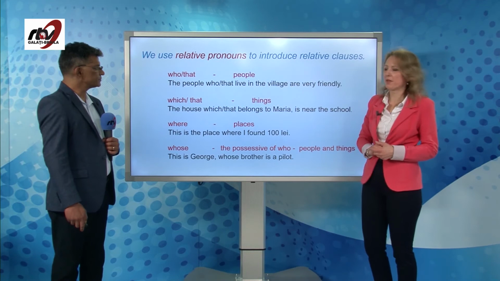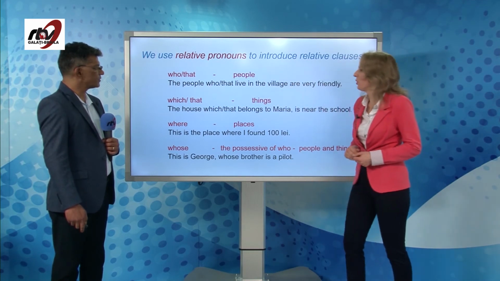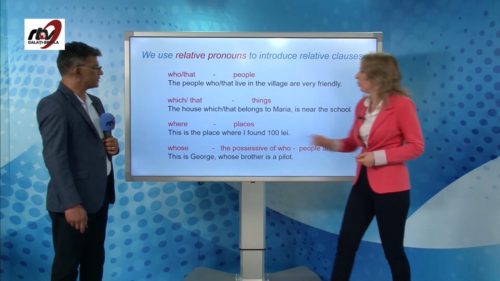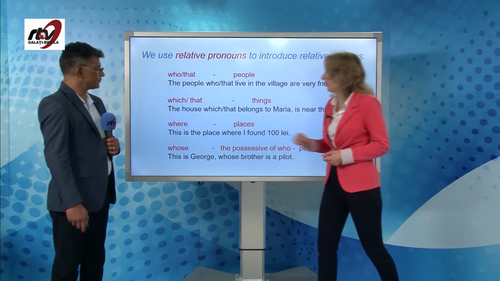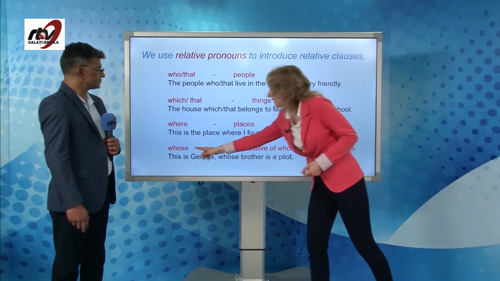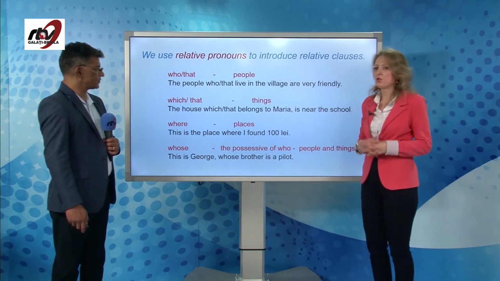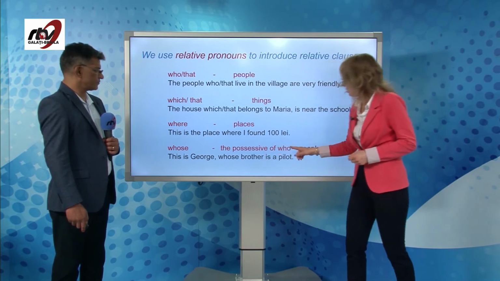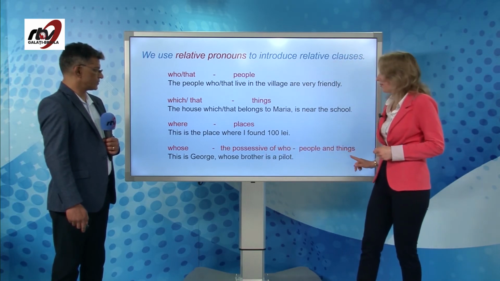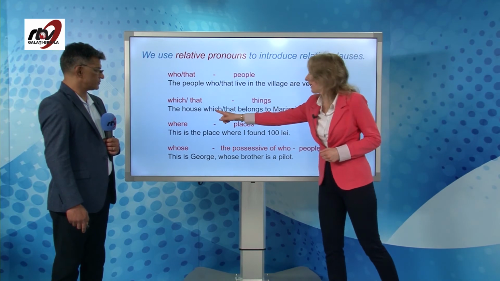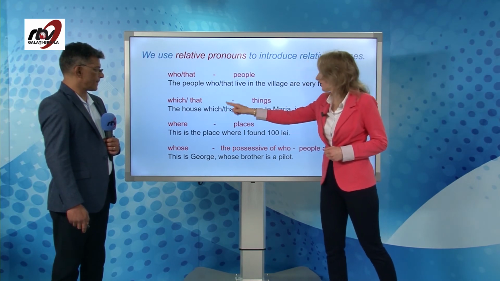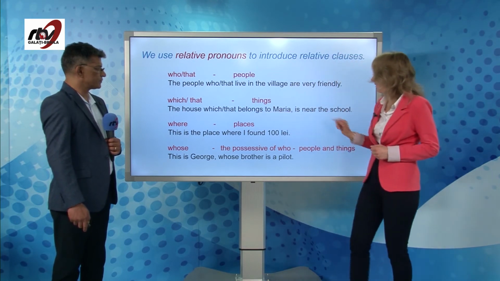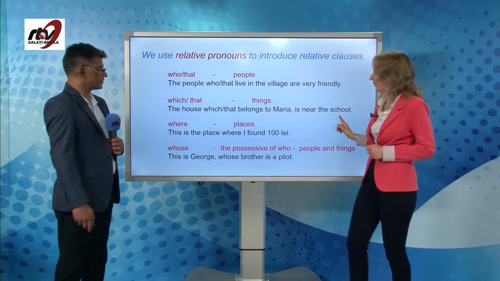Folosim who sau that pentru persoane, which sau that pentru lucruri, where când vorbim despre locuri și whose atunci când ne referim la ceva care aparține cuiva, da? The possessive of who, da? People and things. De exemplu, casa, the house, which that belongs to Maria, casa care aparține Mariei, este aproape de școală.